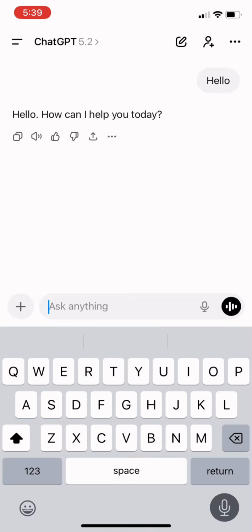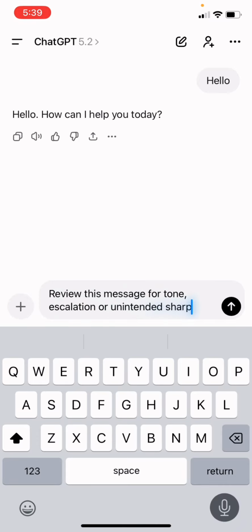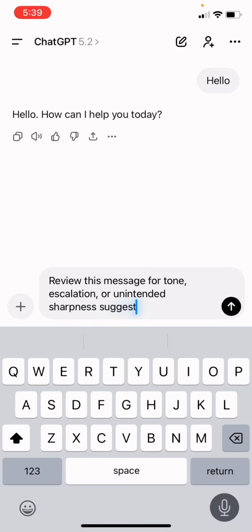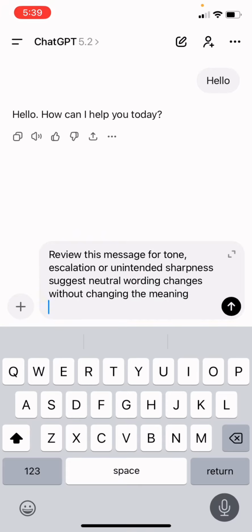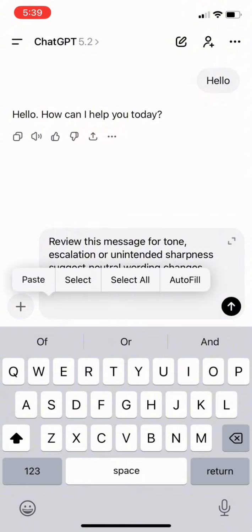Try this. I'm going to tell AI to review this message for tone escalation or unintended sharpness. Suggest neutral wording without changing the meaning. Now I'll share the message.